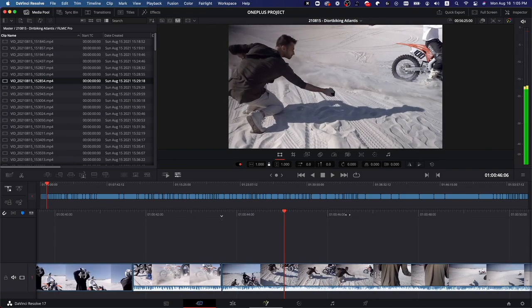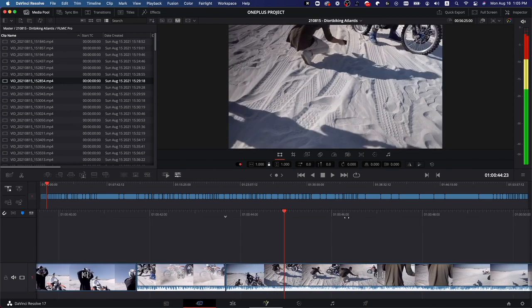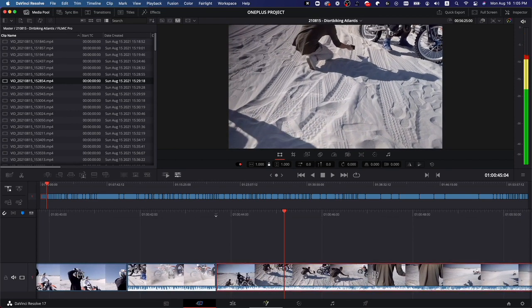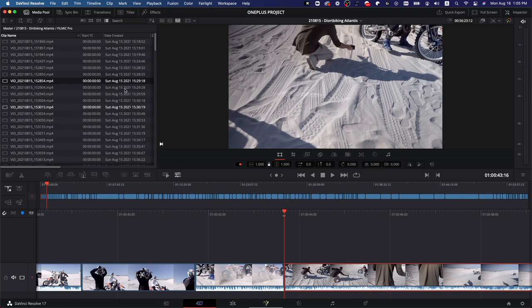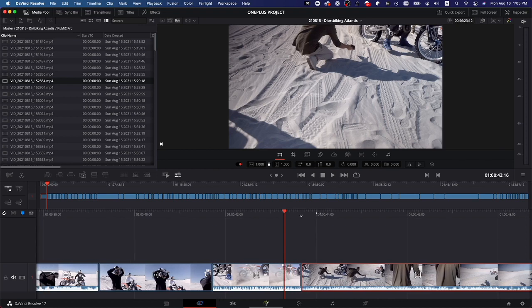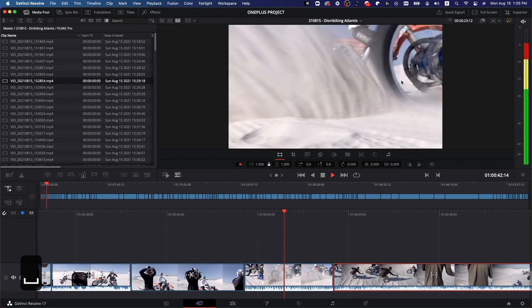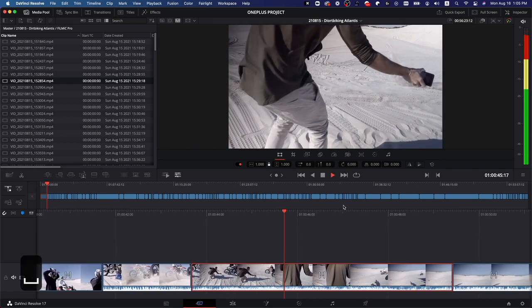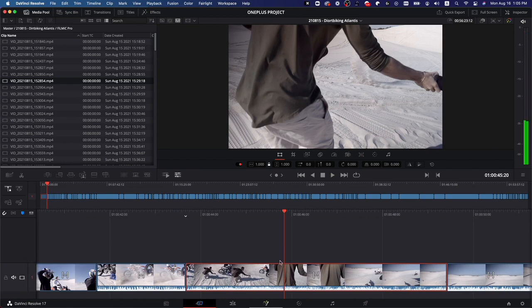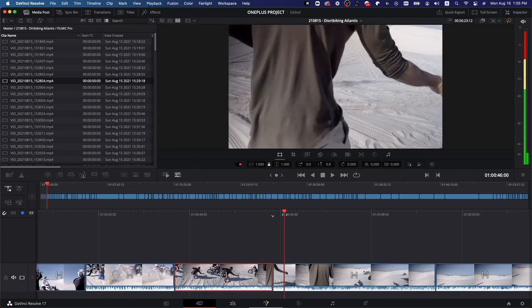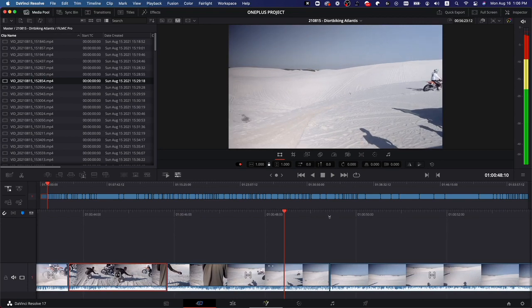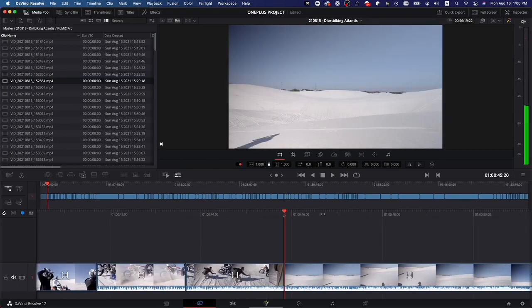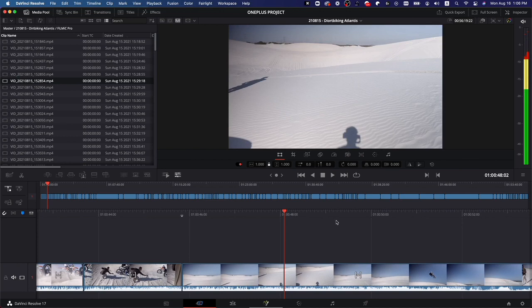And because the clips are all synced to the actual time, when we drag all the clips from the media pool into our timeline here, they're organized in chronological order. So you can see that this is the shot that I got, and then we can see the shot that Bryn got of me getting that shot comes right afterwards, which is nice because then we can build sequences really easy. The clips that were shot at the same time are next to each other in the timeline. You don't have to reorganize things.